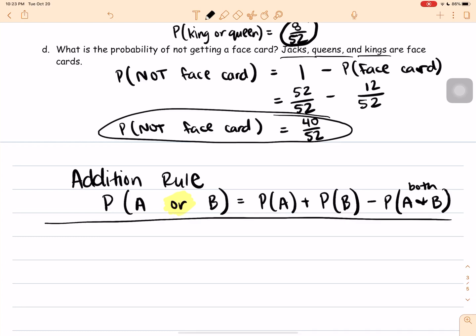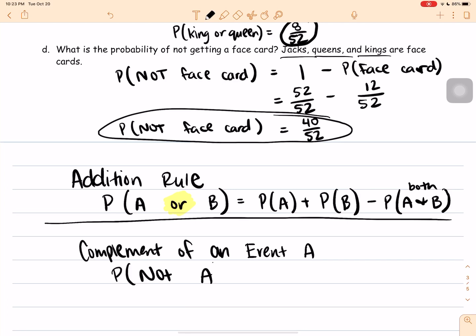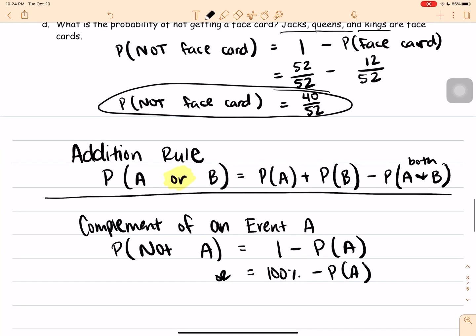We also learned the complement of an event. We'll call it an event A. The probability of not A happening is equal to 1 minus the probability of A happening. Or if you did percents, 100% minus the probability of A happening in percentage form. So those are the 2 big things that we learned today.